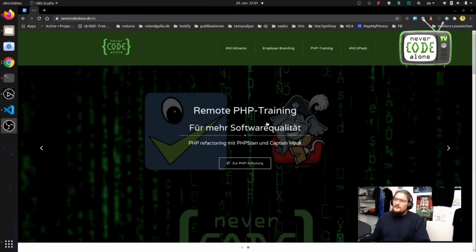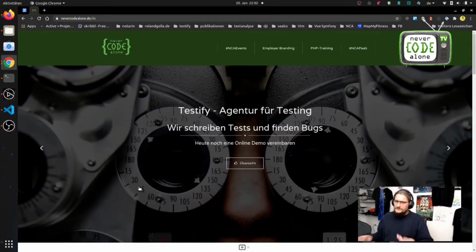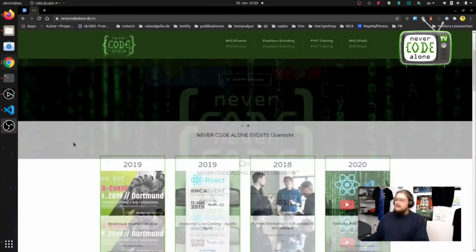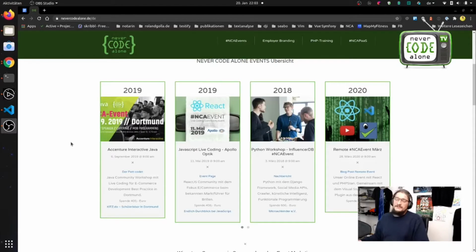So first of all, I have here a super normal marketing slider about current advertising, like my remote PHP training or my testing company. This is something quite normal in the world now. I want to go away from sliders, but on this page I still have a slider. Under this section here is an event slider, and this event slider is generated out of the events that are added here on the page. The special thing here is that when I create some events just on Meetup, they will be merged here